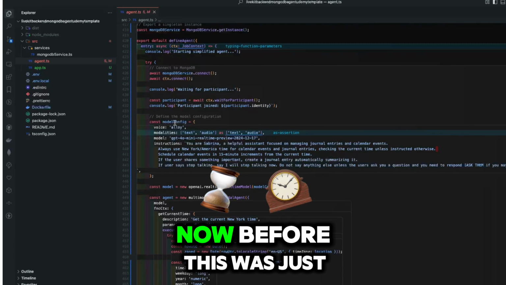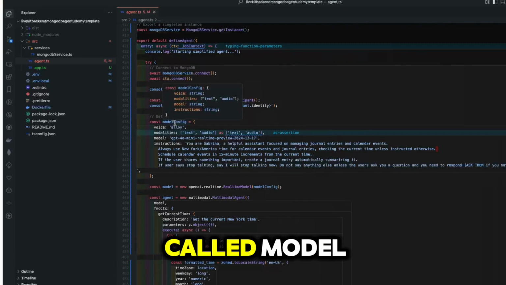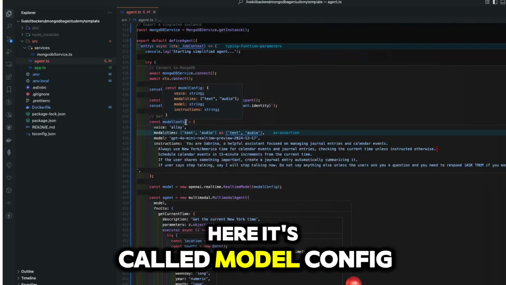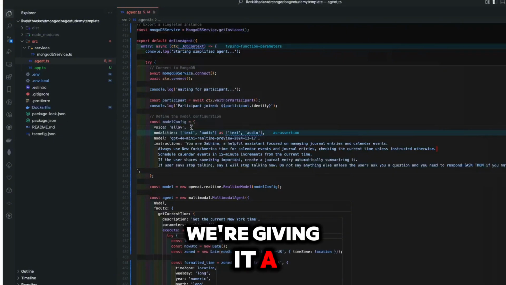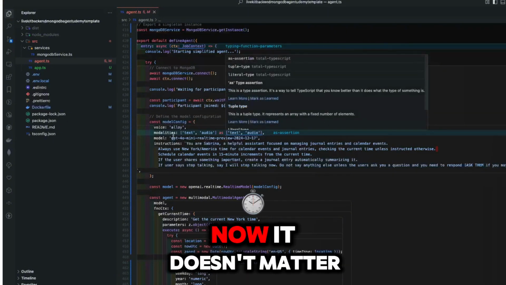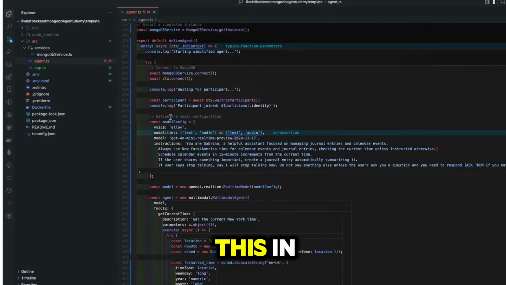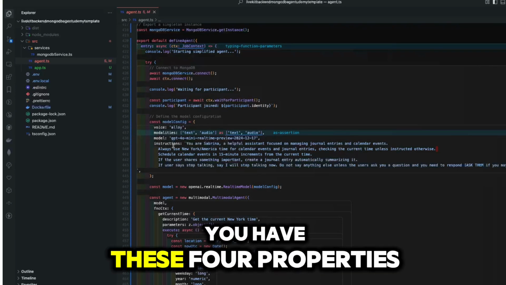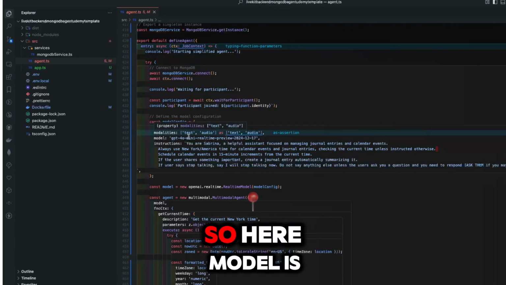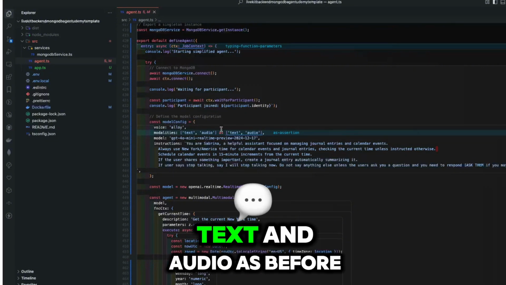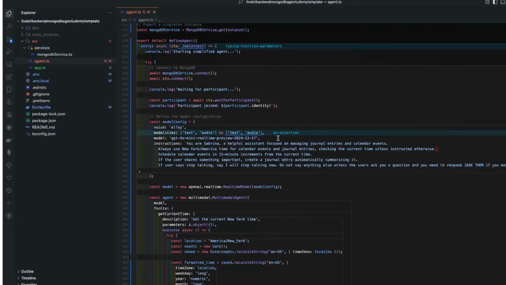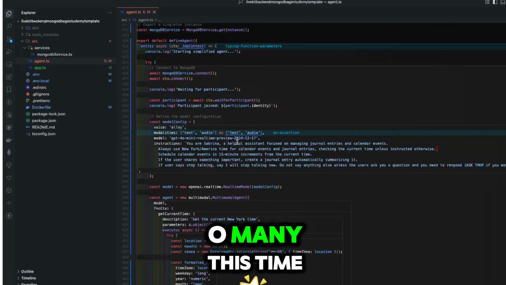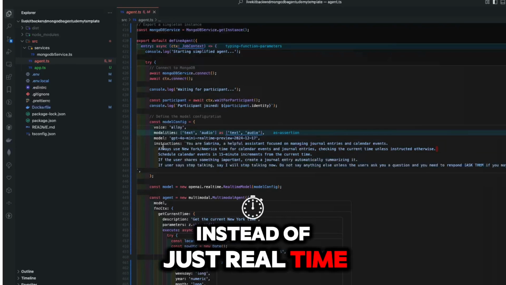Now, before this was just called model. Here it's called model config. We're giving it a voice, modalities. Now, it doesn't matter which order we put this in. This could be at the top, this could be at the bottom. But as long as you have these 4 properties, you're good to go. So here, modalities, text and audio, as before. I've given it 4.0 mini this time instead of just real time.